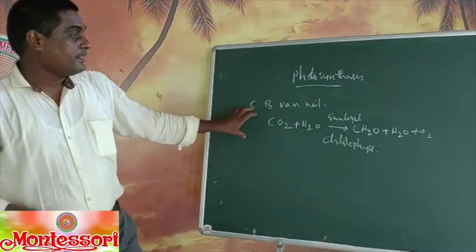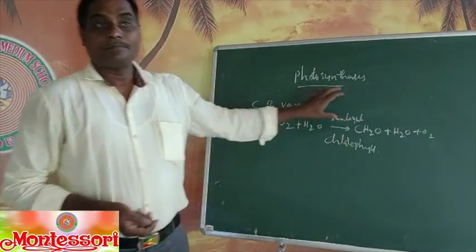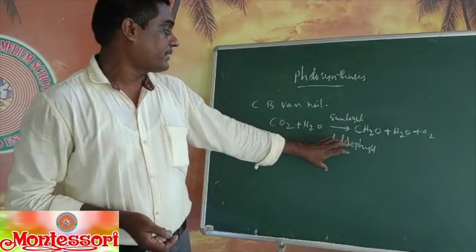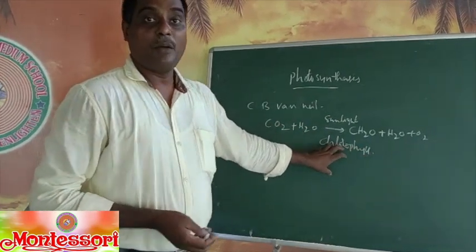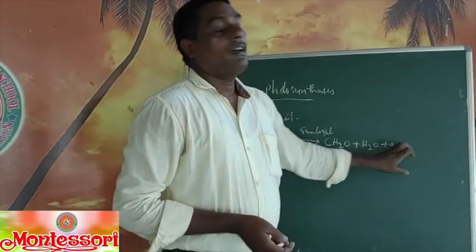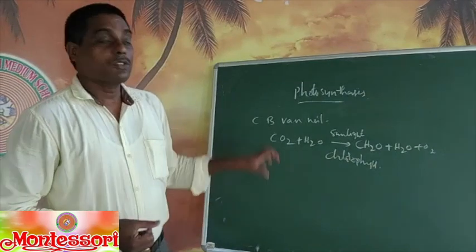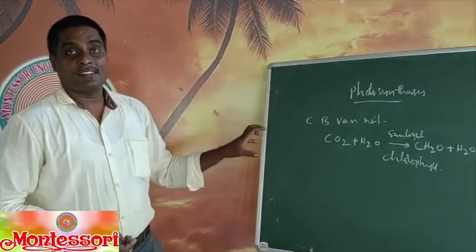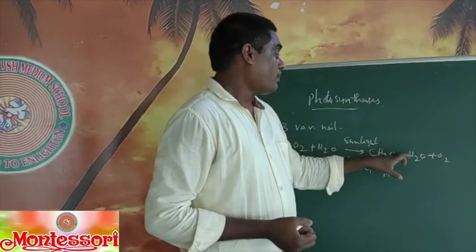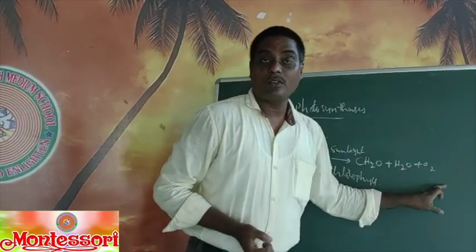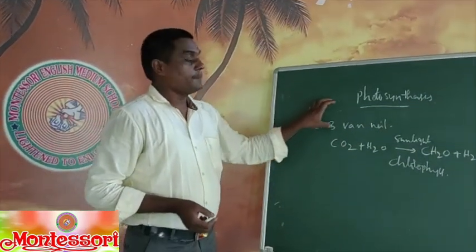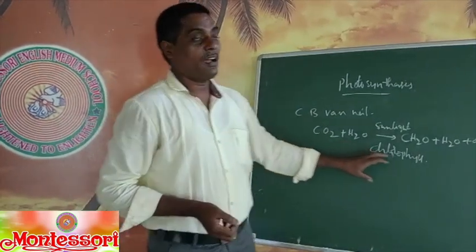So by using sunlight as energy, carbon dioxide and water get mixed within chlorophyll, and they form carbohydrates, water and oxygen molecules. C.B. Van Neel hypothesized that for the formation of one molecule of carbohydrate, one molecule of water and one molecule of oxygen is released. This is the equation formed by Van Neel, and it is chemically not balanced.